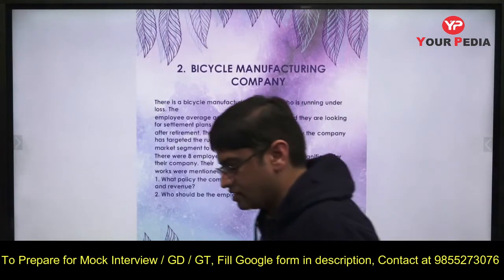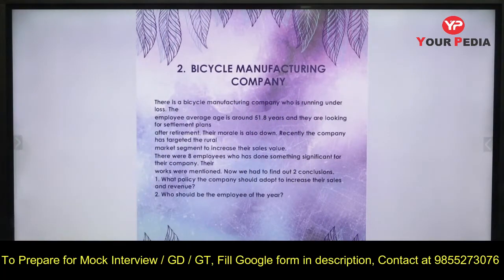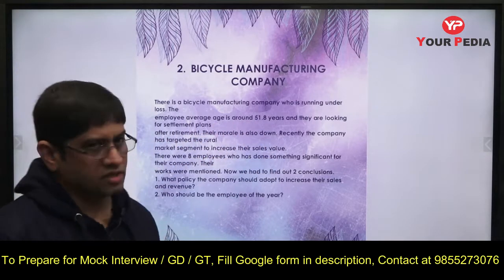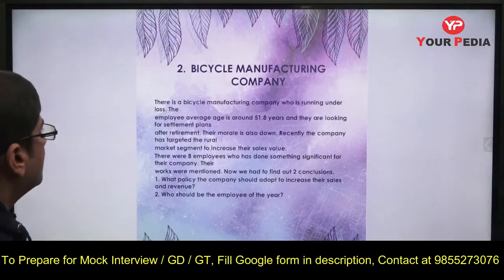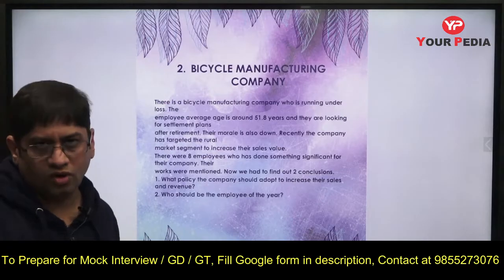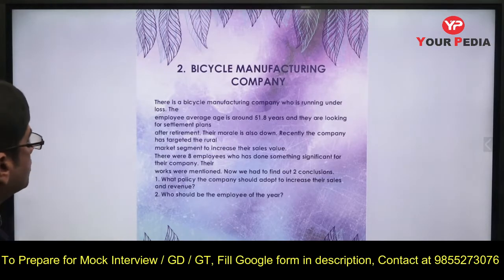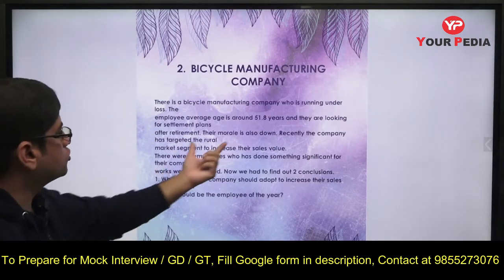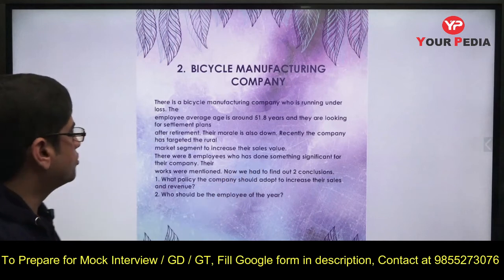Now read the next case study. The next group task was the bicycle manufacturing company. Now what is this bicycle manufacturing company? There is a company which is running under loss. Employees' average age is around 52 years, on the verge of retirement, and they are looking for a settlement plan. Settlement plan means we want to settle down now, maybe go out, something like that, after retirement. Their morale is also down, so it is a motivational issue, a morale issue.